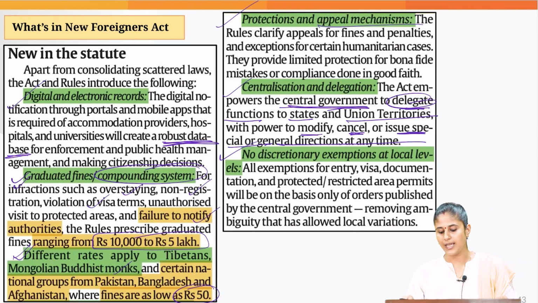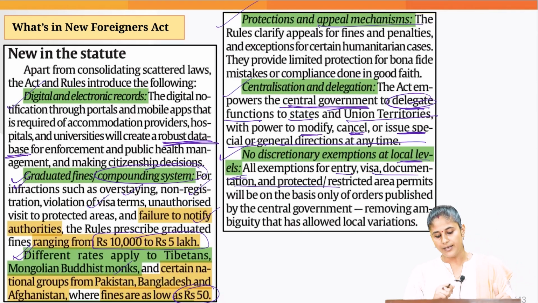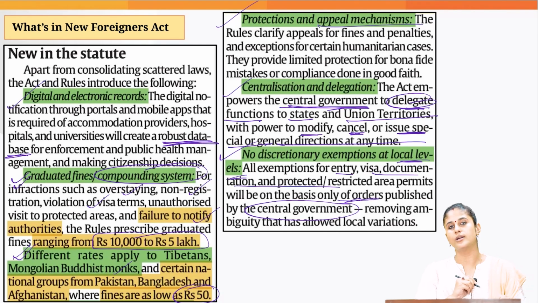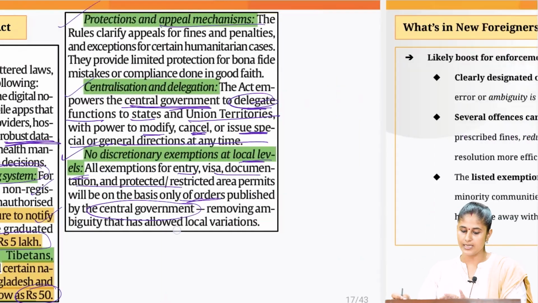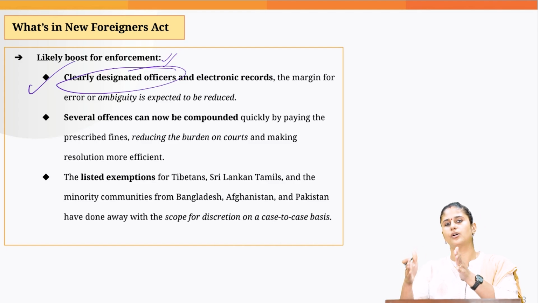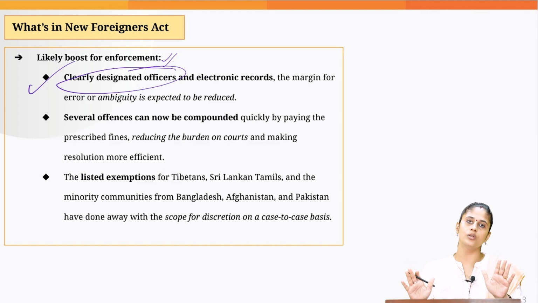Then, no discretionary exemption has been given at the local level. So, all the exemptions when it comes to entry, visa documentation, entry to protected and restricted area permits, all would be decided based on the orders issued by the central government. So we are trying to address the ambiguity which was previously the case. And what would be the positive impact of this Act? Addressing the data gap, and we have clearly outlined which level of authority, which officer would have what kind of powers. So when you clearly assign the roles, it becomes easier to enforce that particular Act.